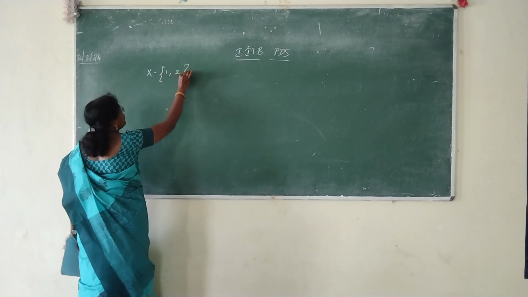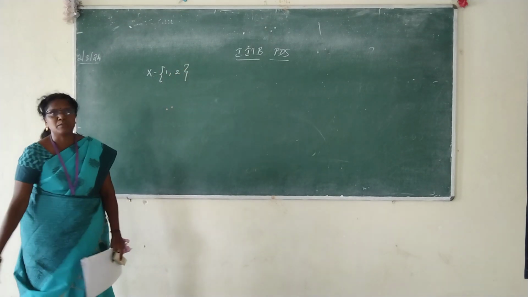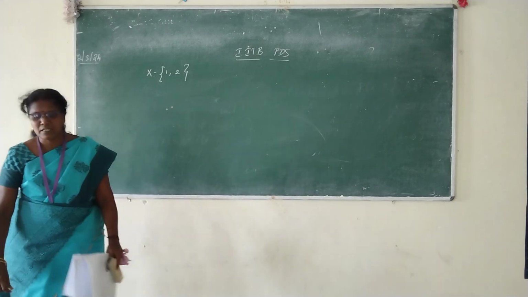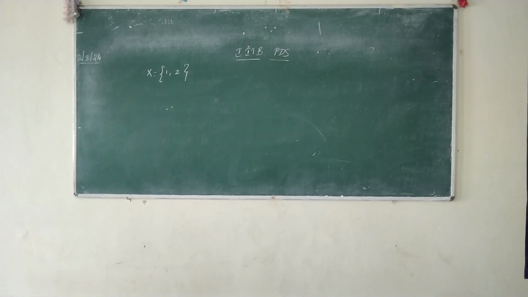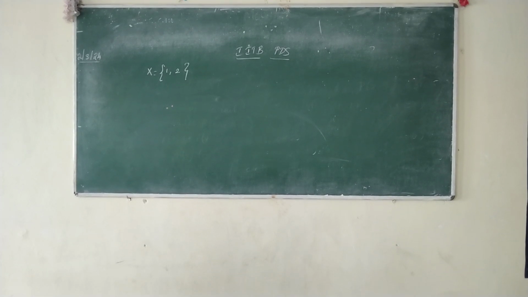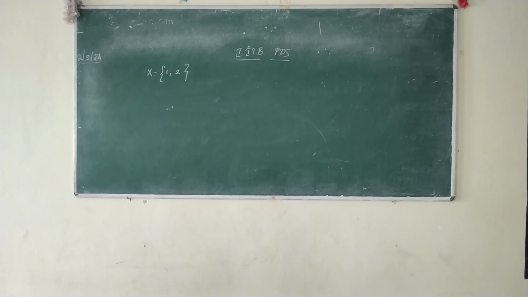Whether 0 is possible or not? Not possible, because we are discussing the basic condition that at least one is a boy. So 0 is not possible, since there is a minimum condition that at least one will be a boy. So 0 is not included.